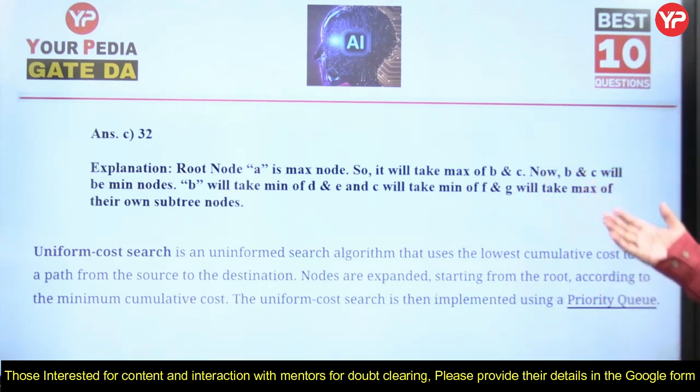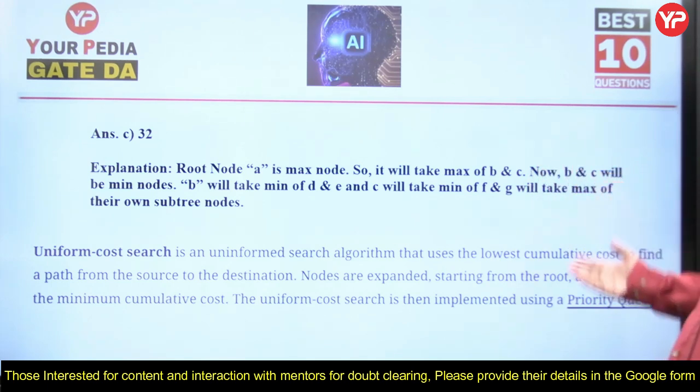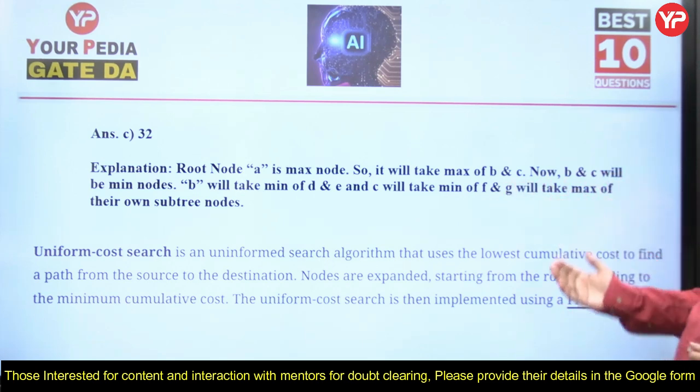Explanation: root node A is max node, so it will take max of B and C. Now B and C will be min nodes, B will take minimum of D and E, as I told you.